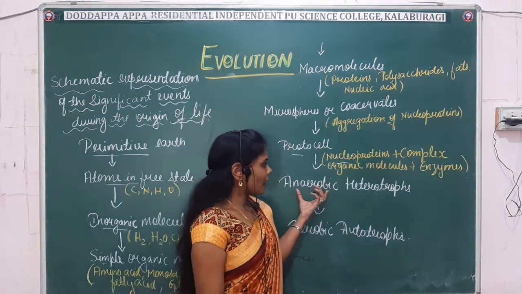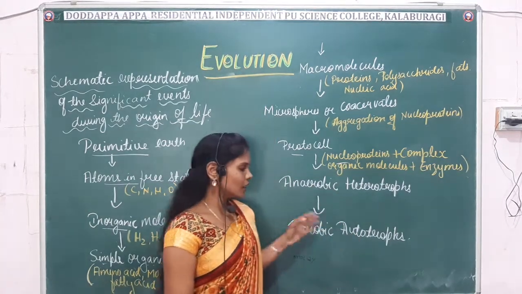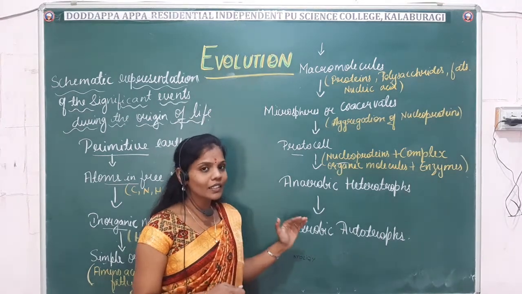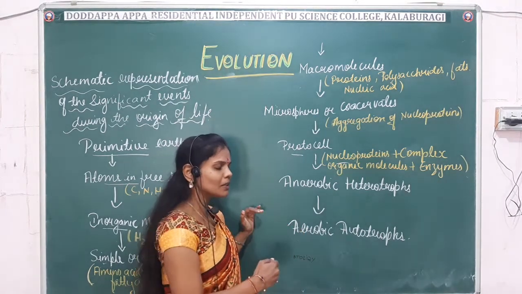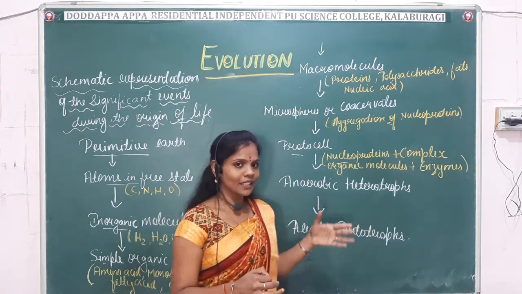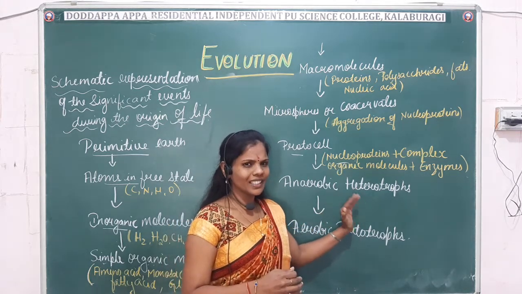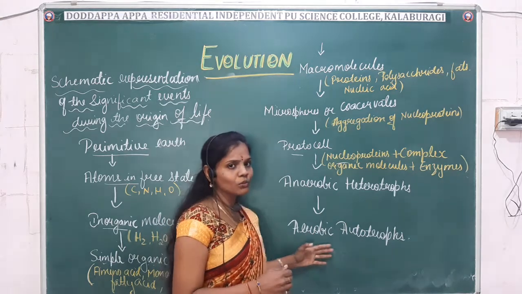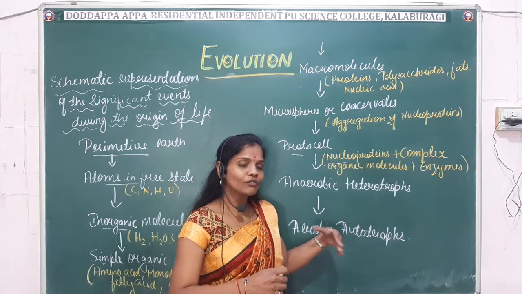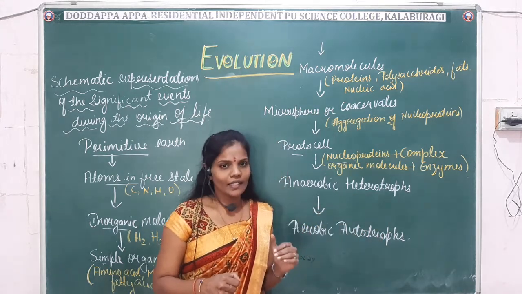From heterotrophs, it has transferred to the aerobic autotrophs, right? Here you have to keep in mind that after the formation of the autotrophs, it led to the formation of life from the simple to the complex form, which you have already studied in your previous classes. That is, in the animal kingdom, from protozoa to chordata. That is, life began from the simple form to the complex form. One form of life gave rise to the existence of a new form. That is, different varieties of life forms came into existence, right?